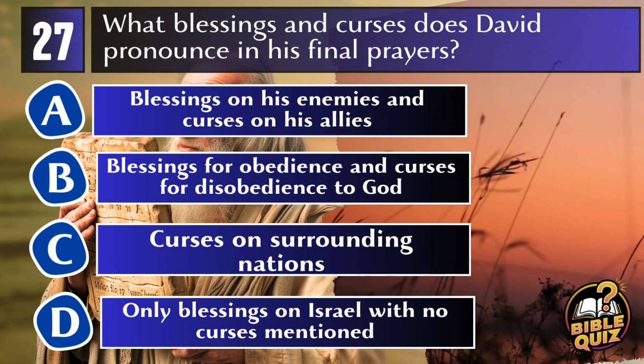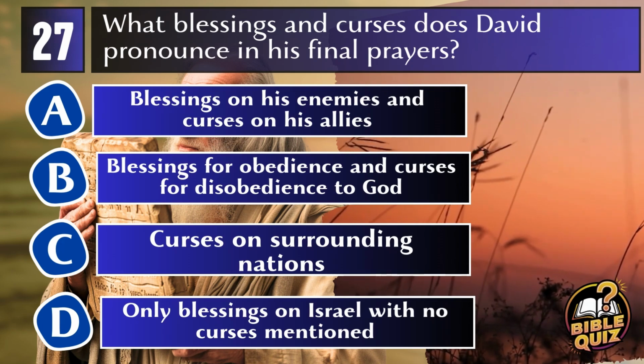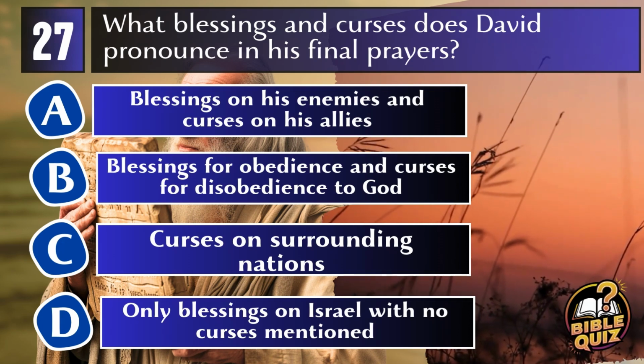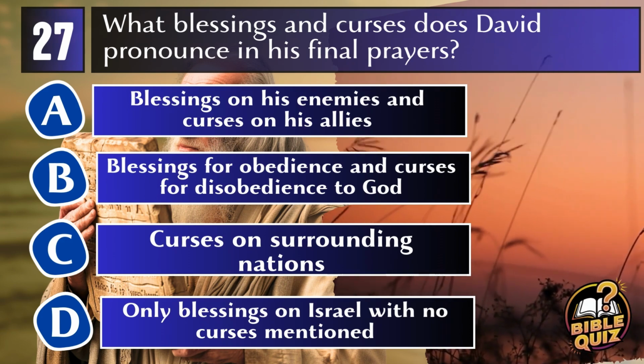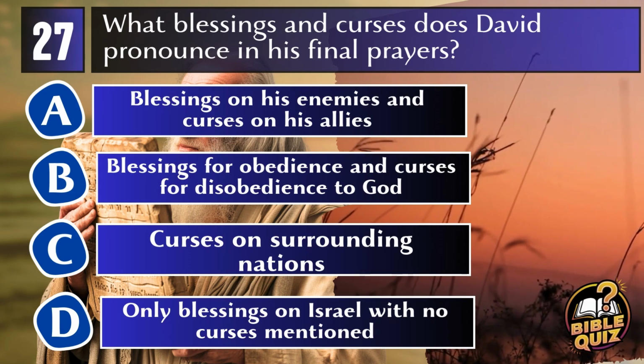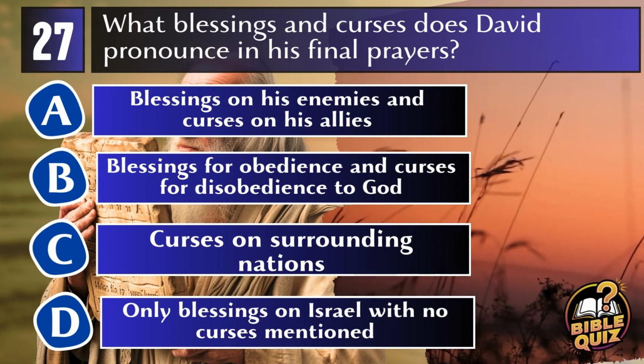Question 27. What blessings and curses does David pronounce in his final prayers? A. Blessings on his enemies and curses on his allies. B. Blessings for obedience and curses for disobedience to God. C. Curses on surrounding nations. D. Only blessings on Israel with no curses mentioned.